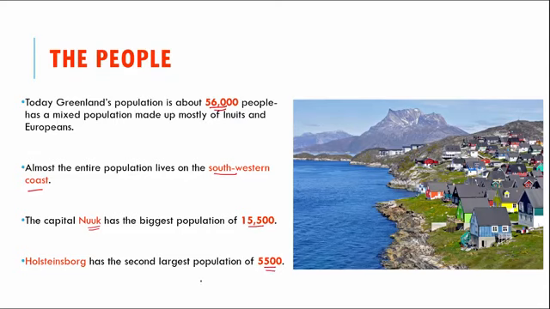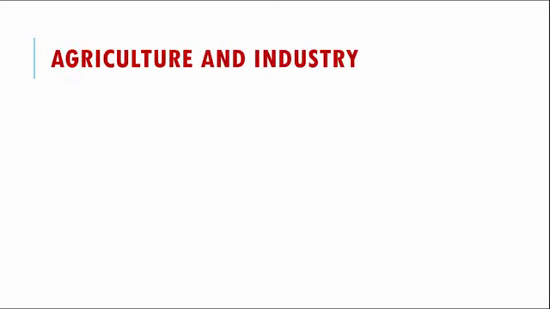Now, this is about the population studies of Greenland. When we look at how exactly they survive and what their livelihood is, if you see the agriculture and industrial sector, fish processing is a major industry in Greenland because they have water bodies so close by. So they mainly survive on fish processing.